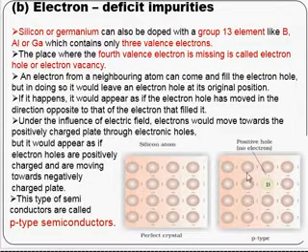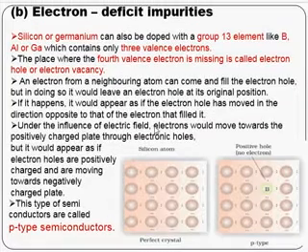Come over here. The boron atom is replacing the silicon atom, and here you can see 1, 2 and 3 electrons of the boron atom. The 4th electron is missing. An electron from its neighboring atom can come and fill the electron hole, but in doing so it would leave an electron hole at its original position.